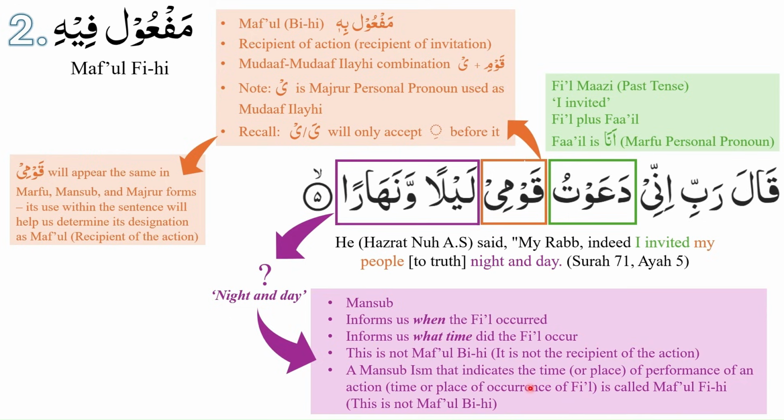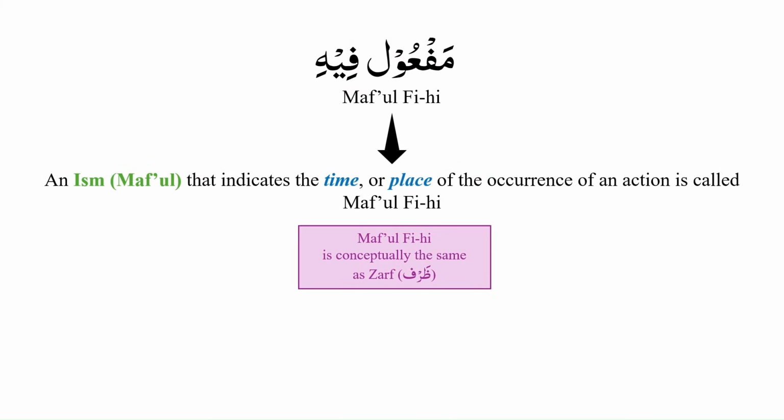Please note that this is not maf'ul bihi. So we studied maf'ul bihi, which is the typical maf'ul that we studied in jumla fi'liya, which is the recipient of the action. And the second maf'ul that we have studied is maf'ul fi. Maf'ul fi will give us an indication of when that action occurred or where that action occurred. To recap, maf'ul fi is an ism or it is a maf'ul that indicates the time or place of the occurrence of an action, or it indicates the time or place of the occurrence of a fi'il.